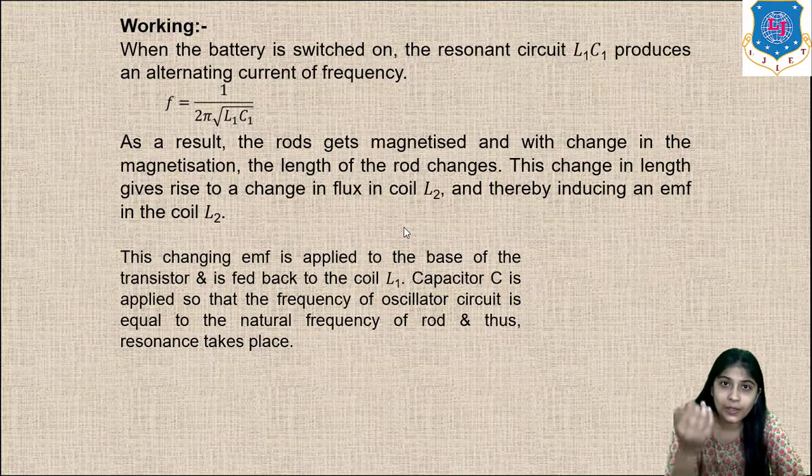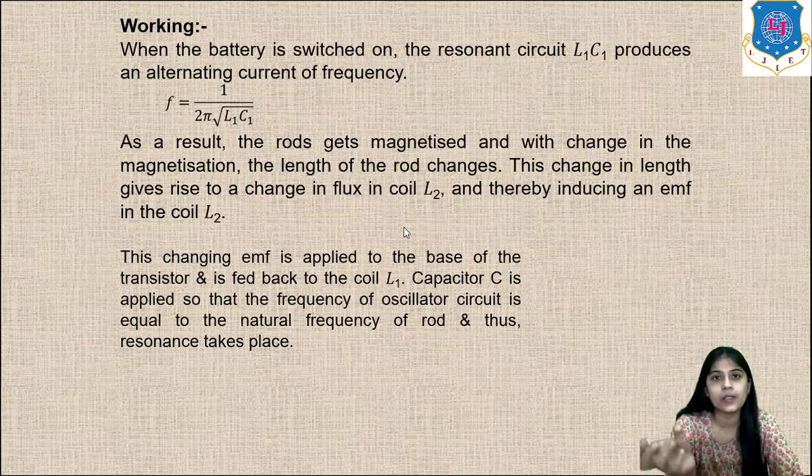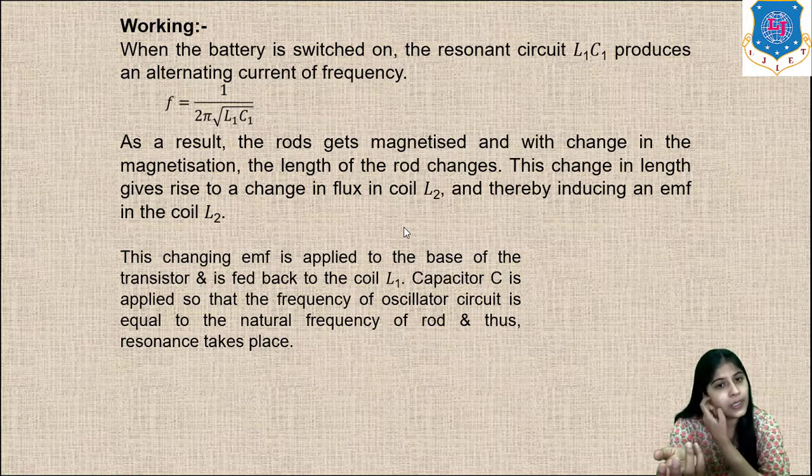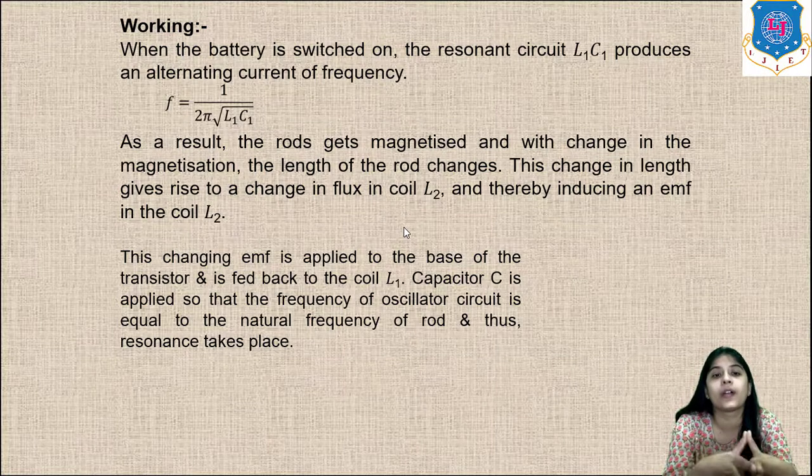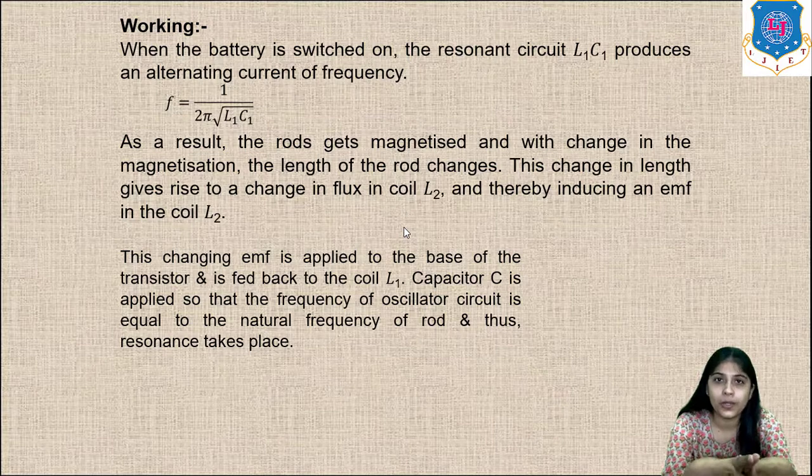How? When the current is passed through the coil, a magnetic field is produced, and as the rod is clamped between these coils, due to this magnetic field, magnetization will be there. So the rod gets magnetization, and with change in magnetization, that is magnetic field or current, the length of the rod changes, which is the magnetostriction effect.